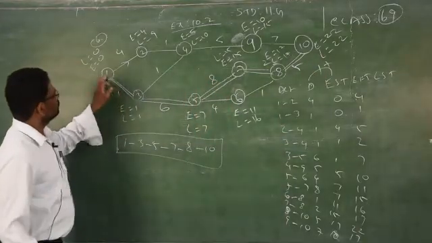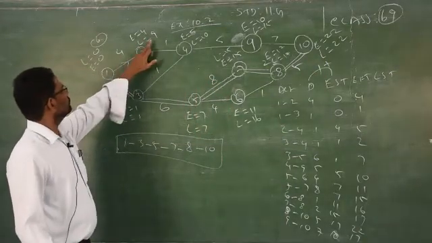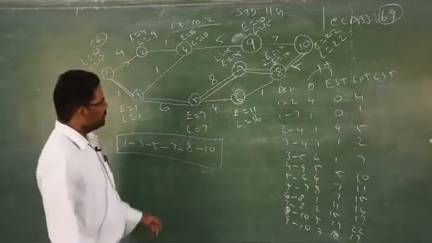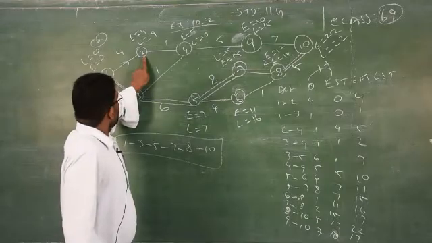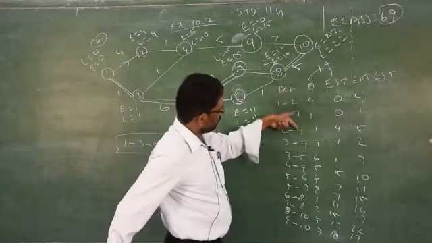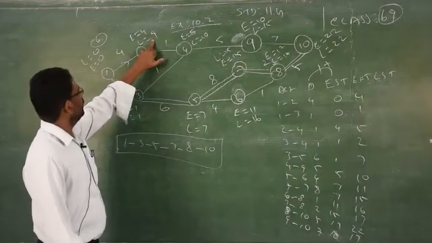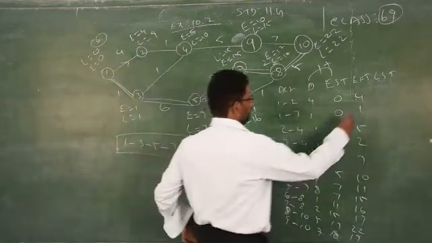Where will 1 to 2 come? For this you have to subtract 1 to 2. What will be the answer for 1 to 2? I told you already, to find L you have to see the upper limit. What is the upper limit? 2. So here 2. At 2 what is your L? 9. 9 minus 4, 5.